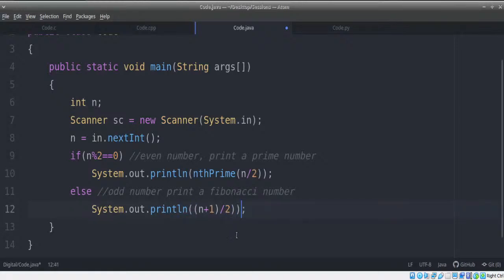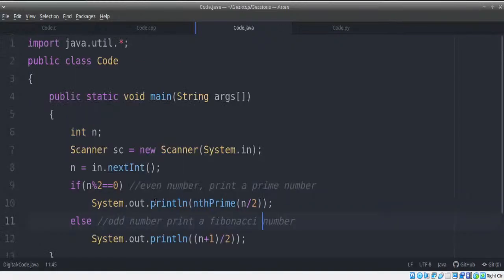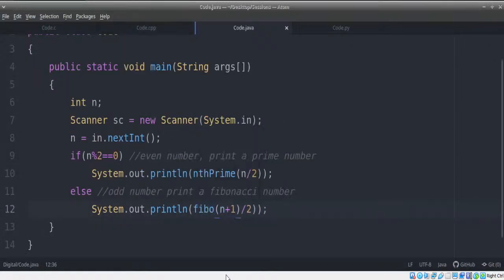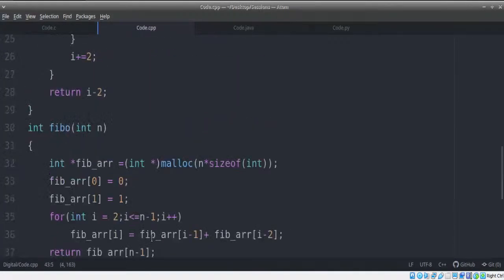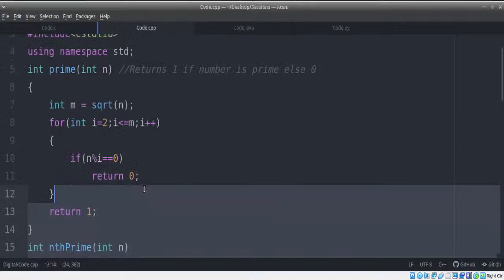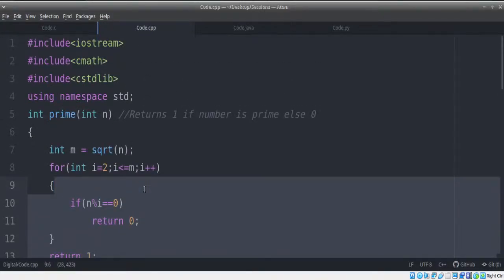Now, once this is done, we are yet to create our Fibo function as well as the nth prime number function. We need to create these two functions, which means we need to implement basically all the functions that we had before. This is not going to be difficult. It's a very simple and easy task to work on.